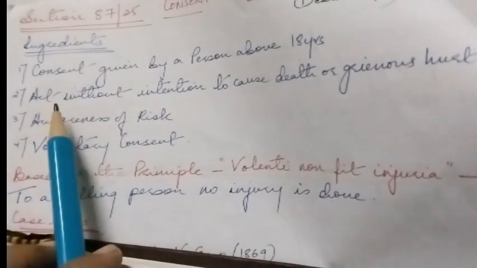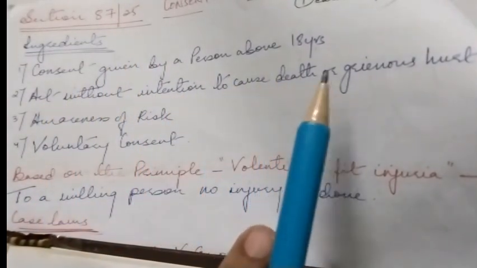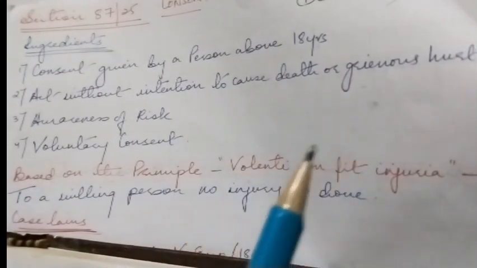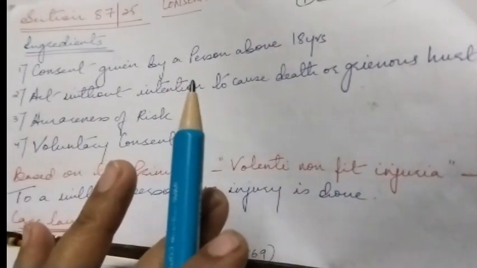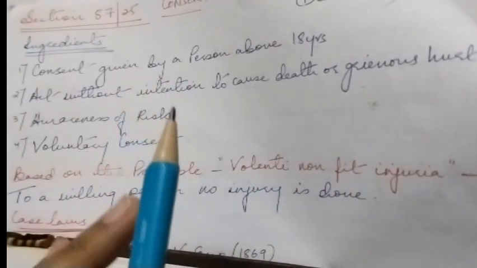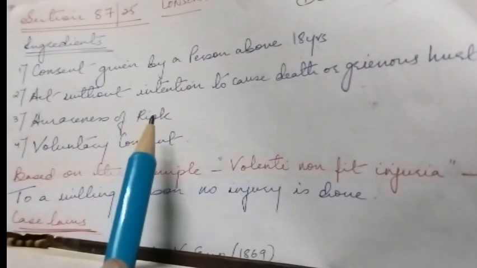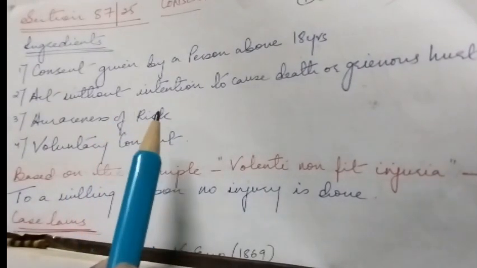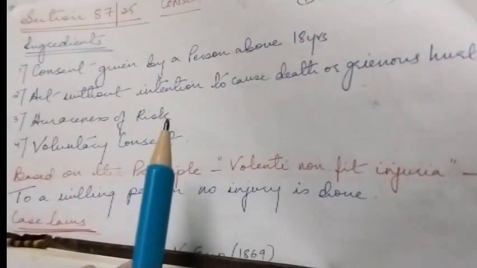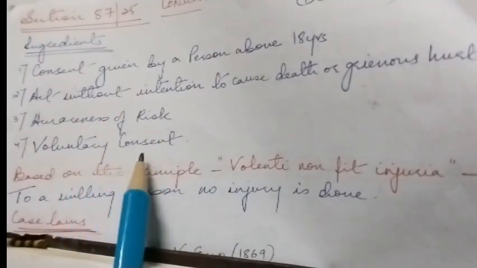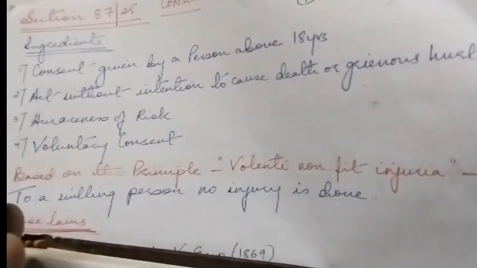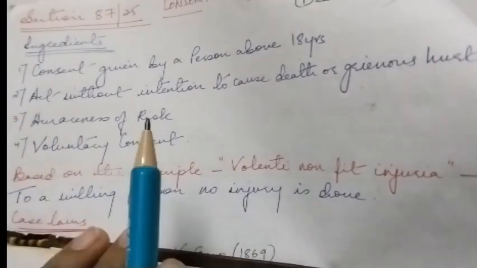The second ingredient is act without intention to cause death or grievous hurt. The act should not be intended to cause death or grievous hurt, and if the person knows the act is likely to cause death or grievous hurt, section 87 will not apply. Third is awareness of risk. The person giving consent must be fully aware of the harm or risk associated with the act. And fourth is voluntary consent. The consent must be given freely without coercion, fraud, or mistake.